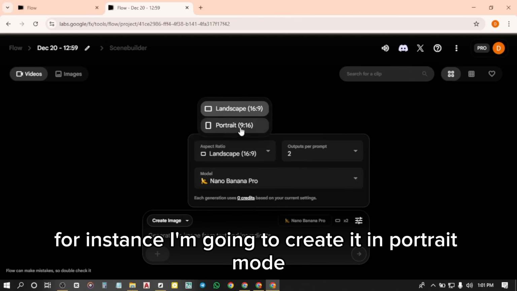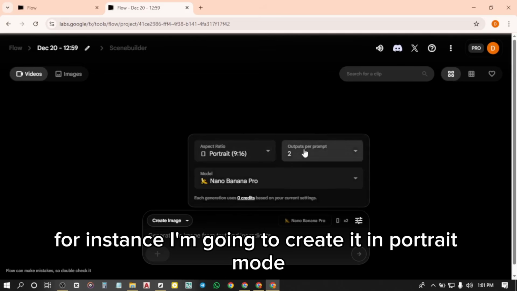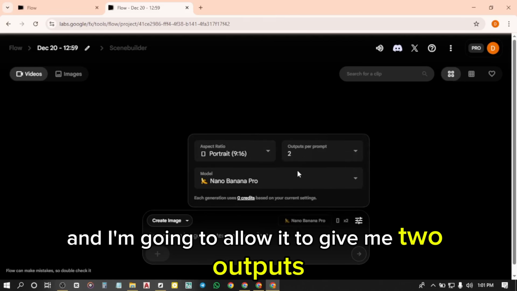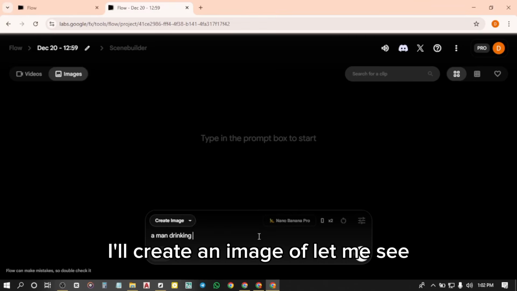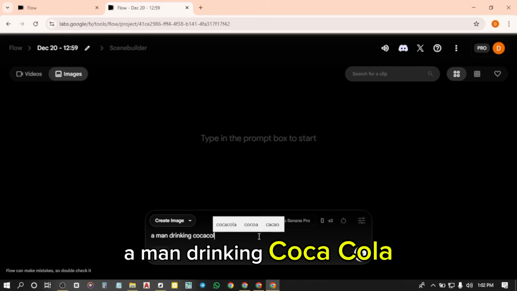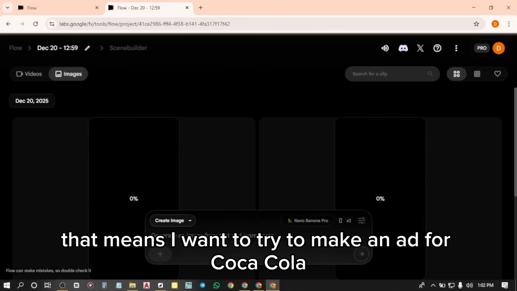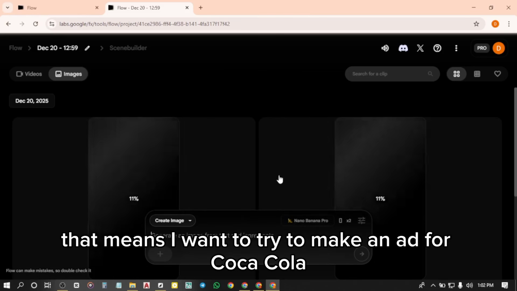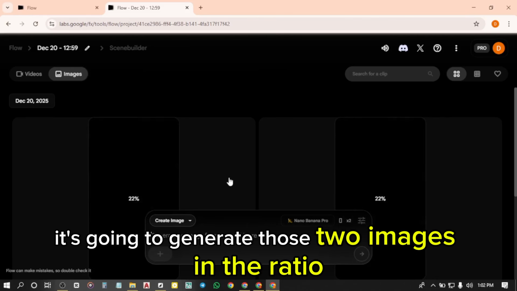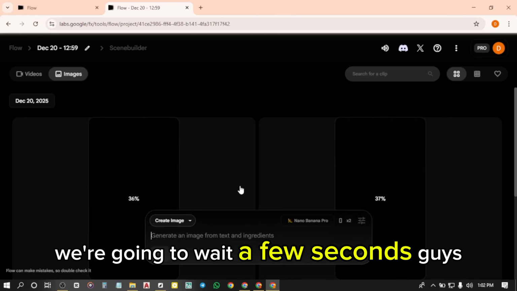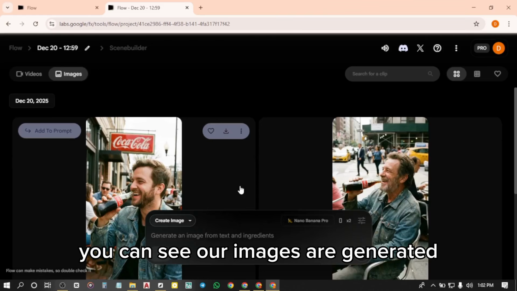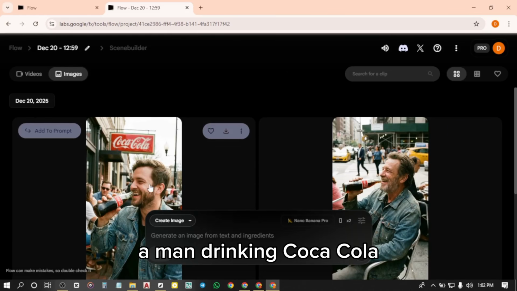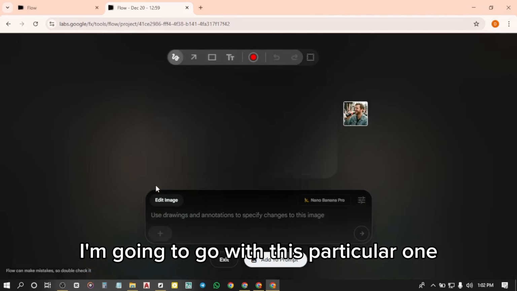For instance, I'm going to create it in portrait mode, and I'm going to allow it to give me 2 outputs. I'll create an image of, let me see, a man drinking Coca-Cola. That means I want to try to make an ad for Coca-Cola. Let's hold on. It's going to generate those two images in the ratio I asked it to generate. We're going to wait a few seconds, guys. You can see our images are generated. A man drinking Coca-Cola. I'm going to go with this particular one.